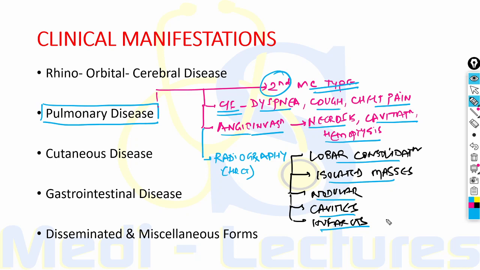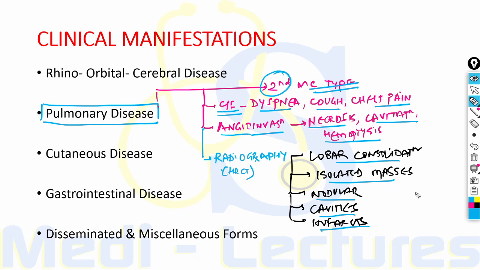Now, it is very important to note that in patients of cancer, it is very difficult to differentiate mucormycosis from aspergillosis. But it is important to differentiate both these conditions because the treatment of aspergillosis, like drugs like voriconazole, can exacerbate the mucormycosis if it is missed.